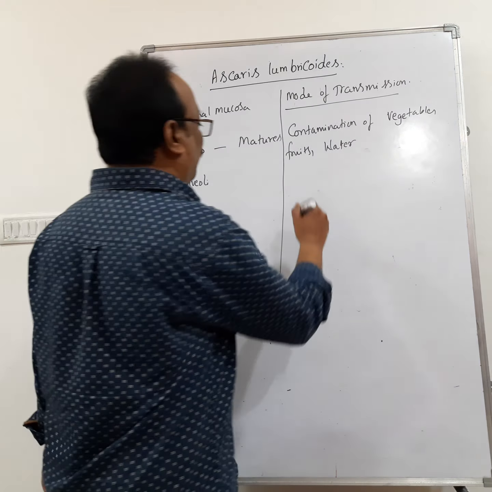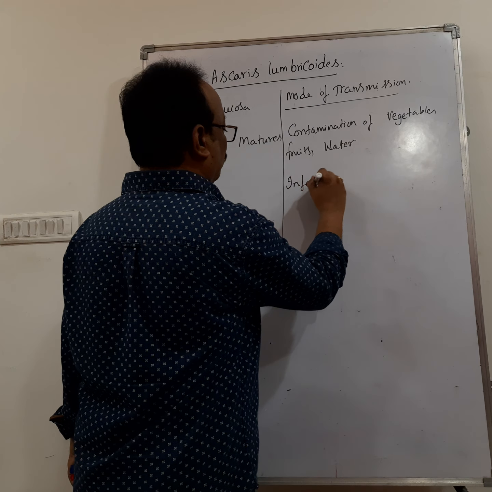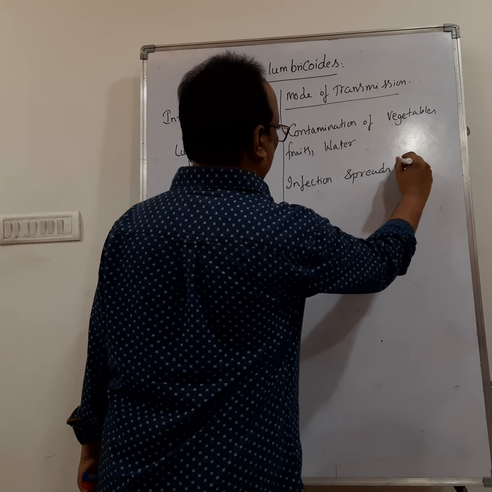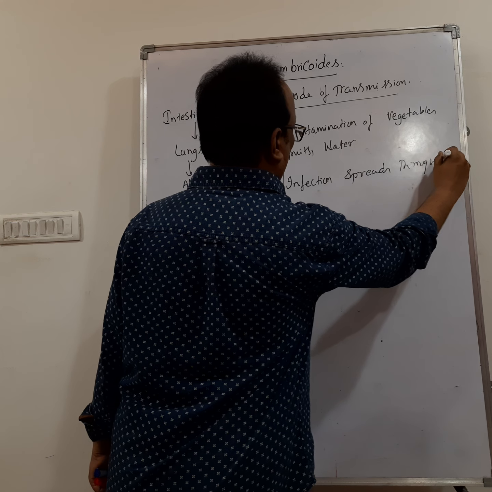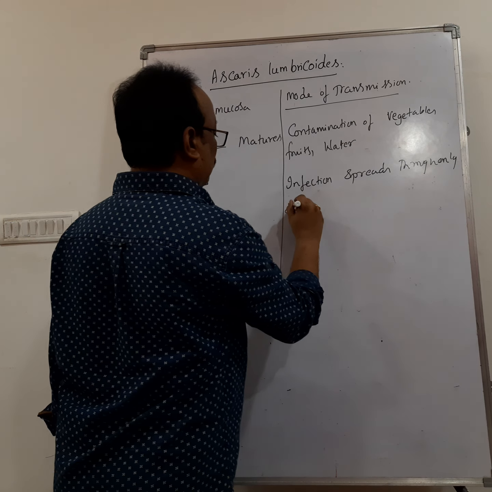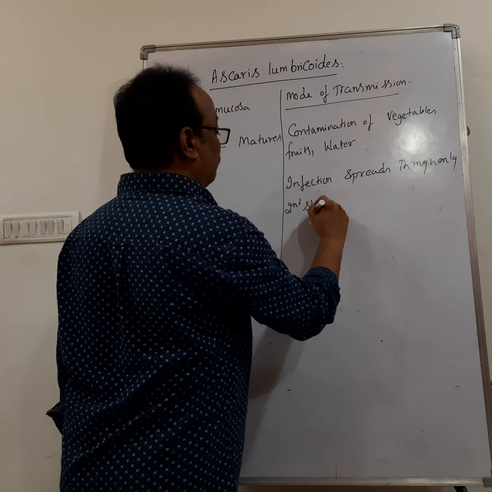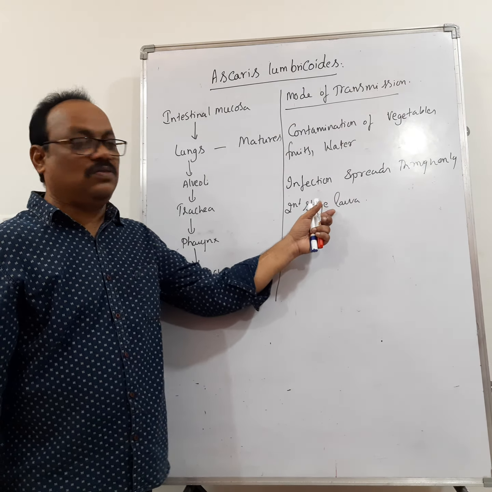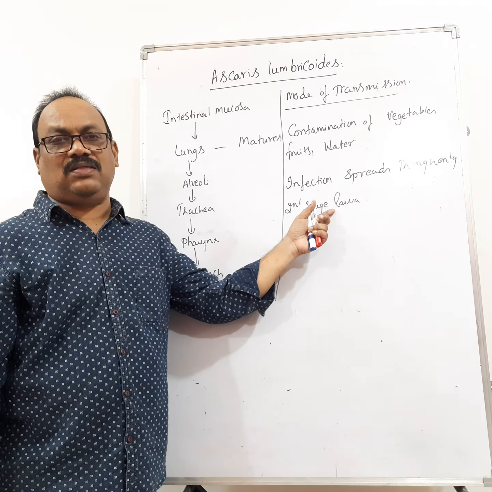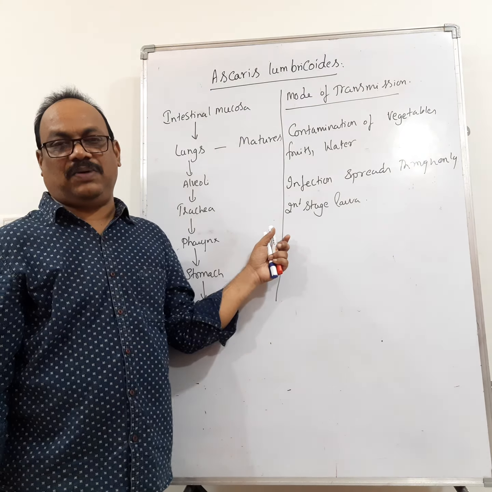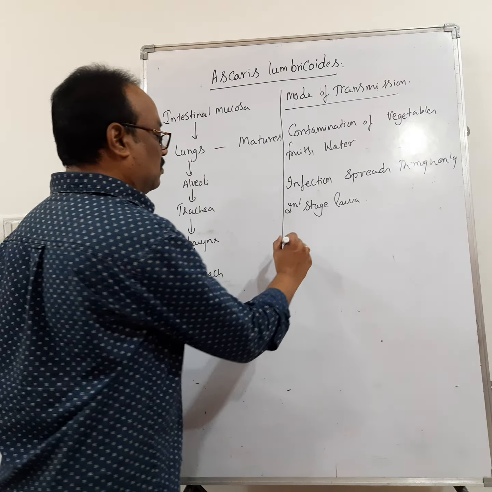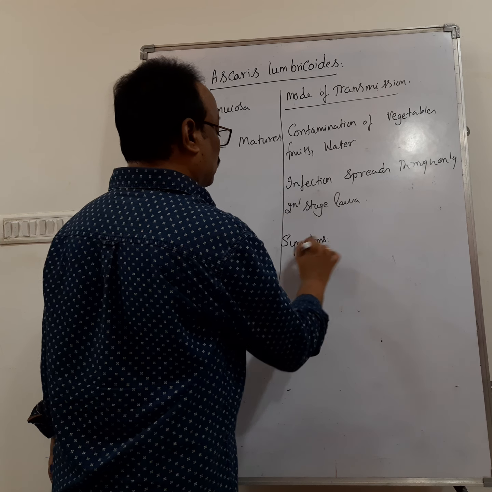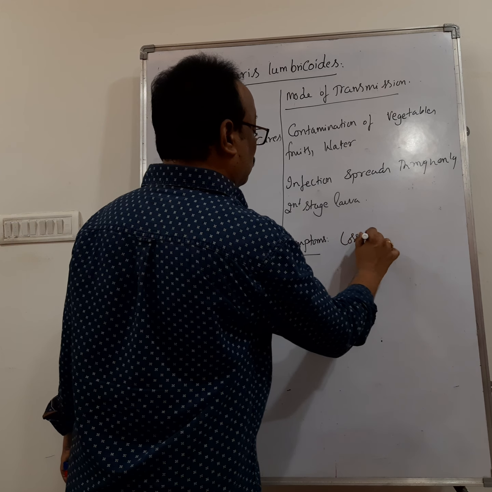Right. Then infection spreads through what? Infection spreads through only the second stage larva. Right. So only if this larva enters into the body does the infection occur. Otherwise, the infection does not take place. Then what are the symptoms? Loss of appetite,